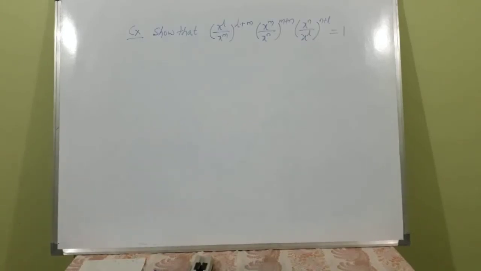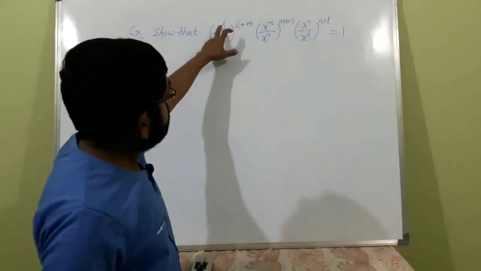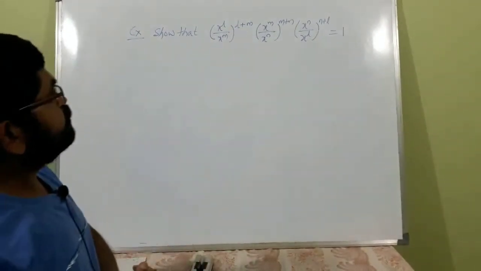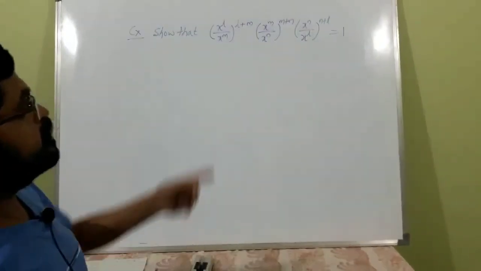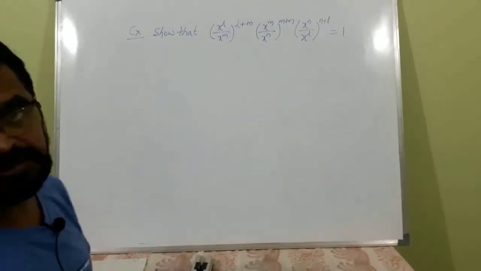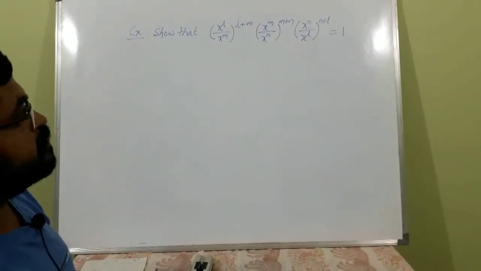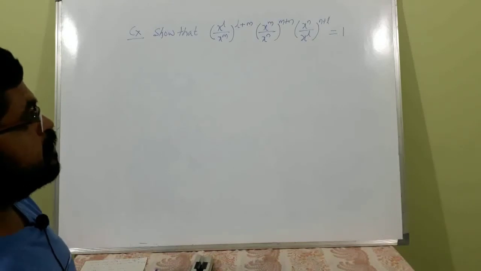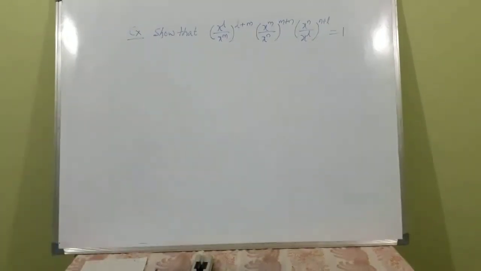See here, another example is, show that x raised to l divided by x raised to m whole to the power l plus m, into x raised to m divided by x raised to n whole to the power m plus n, into x raised to n divided by x raised to l whole to the power n plus l is equal to 1.